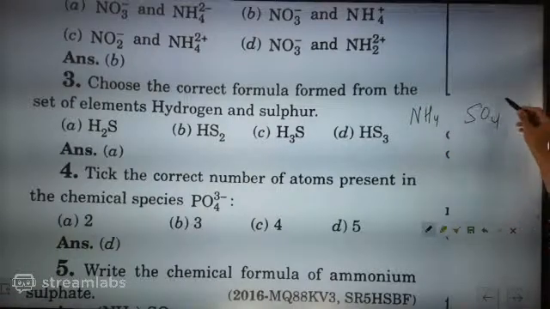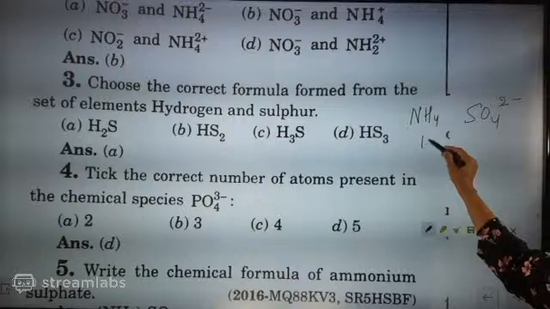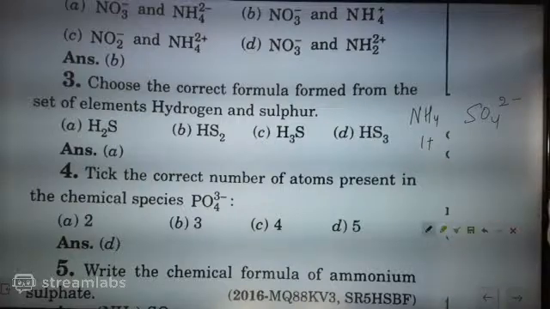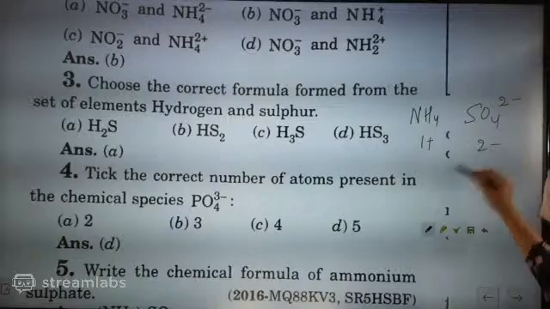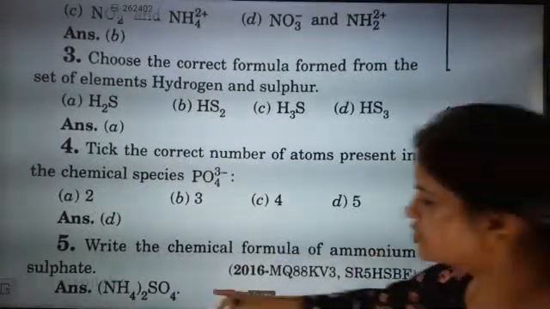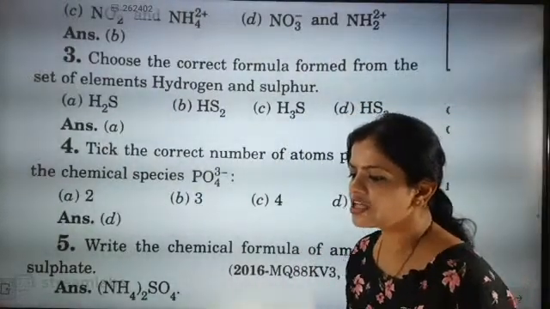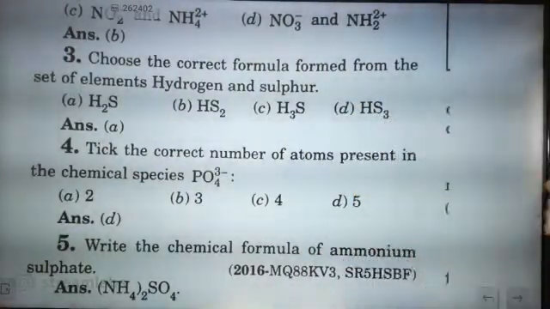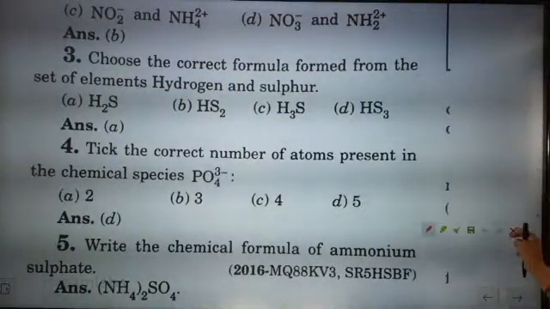This is SO4, 2 minus. So NH4 twice SO4, (NH4)2SO4. Yes, (NH4)2SO4 will be the correct answer.